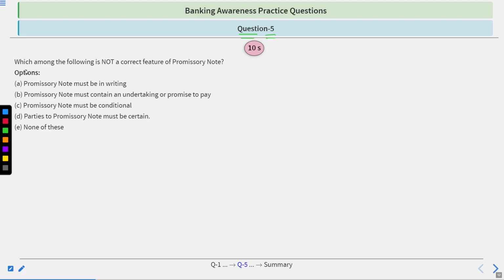Question number 5. Which among the following is not a correct feature of a promissory note? First, a promissory note must be in writing. Second, a promissory note must contain an undertaking or promise to pay. Third, a promissory note must be conditional. Fourth, parties to a promissory note must be certain. Fifth, none of these. To answer this, you will have 10 seconds. Time starts now.